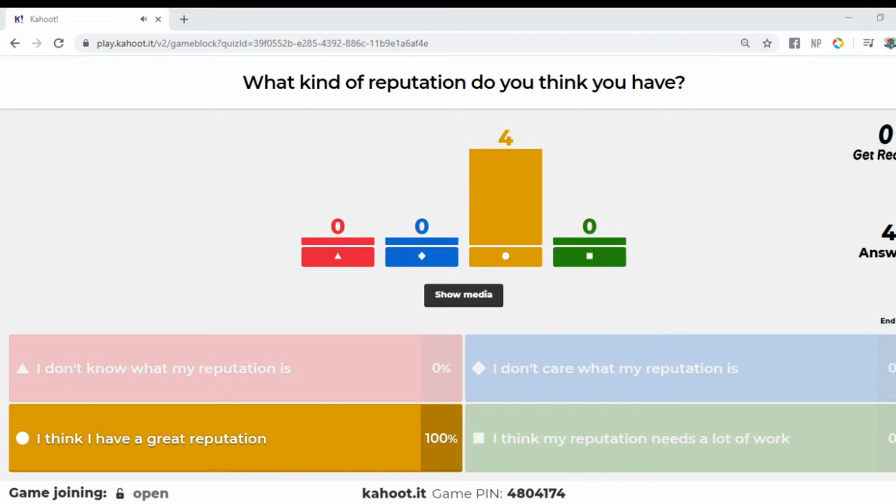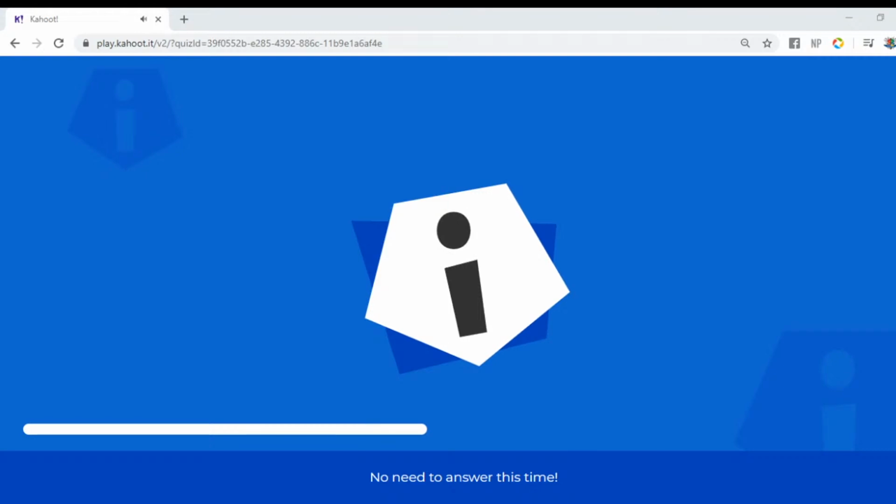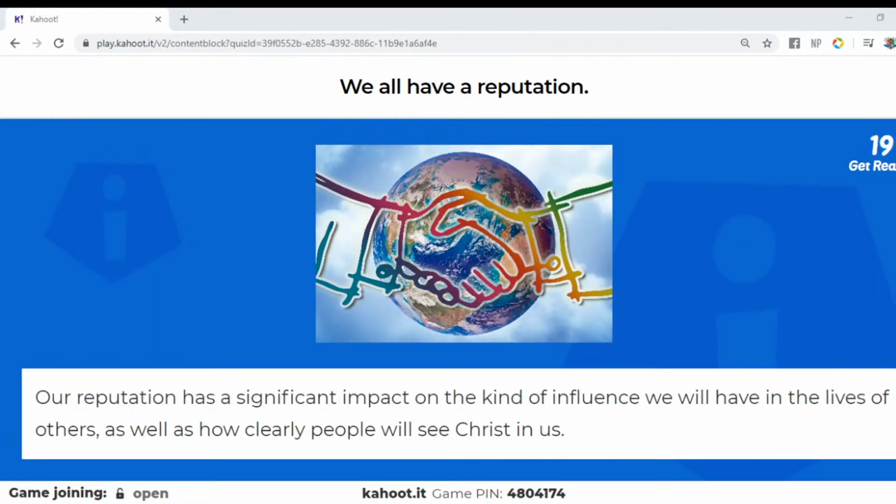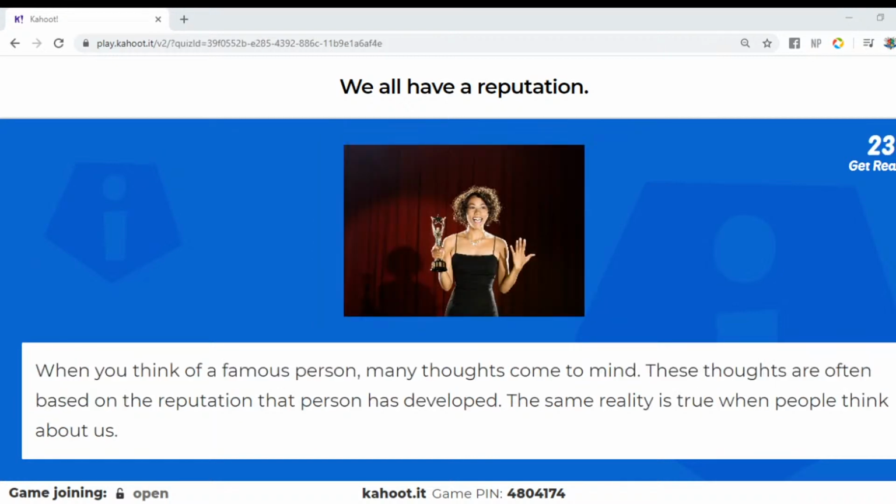Okay. So everybody in the room thinks their reputation is on point. Way to go, friends and family. That's everybody's answer. Of course, this is a good point. True. Our reputation does have an impact on the influence that we have on other people. That's true. And I mean, your reputation can speak for you even when you're not there. That's important to remember too. Right.